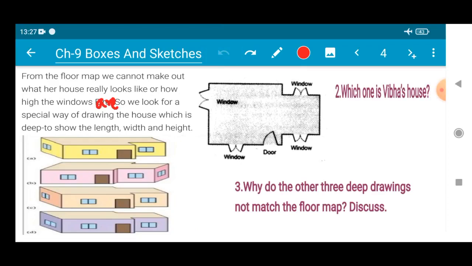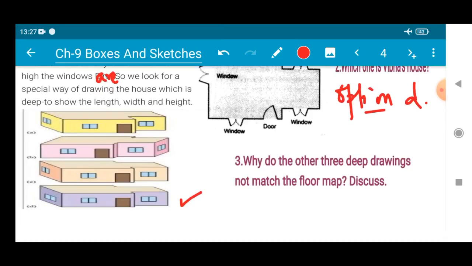Now, which one is Bibha's house? If you look very carefully and compare this floor map and the drawings, then I'll say option D will be the correct option. Okay, option D will be the correct answer for Bibha's house. Now, the next question: why? I'll be discussing it in a detailed manner.